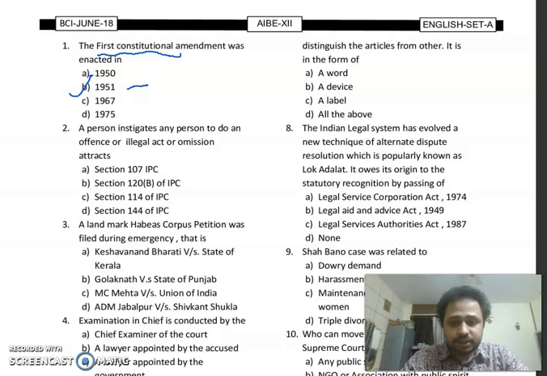Now this second MCQ: a person instigates any person to do an offense or illegal act or omission attracts section 107 IPC, section 120B of IPC, section 114 of IPC or section 144 of IPC. So the right answer over here is option A, section 107 of IPC, that results to abetment of an offense. So it is section 107 of the IPC.